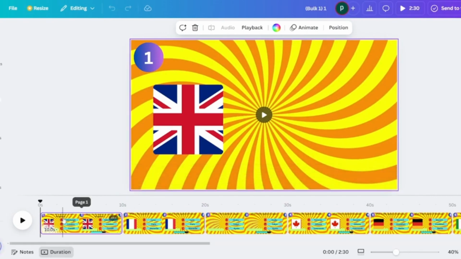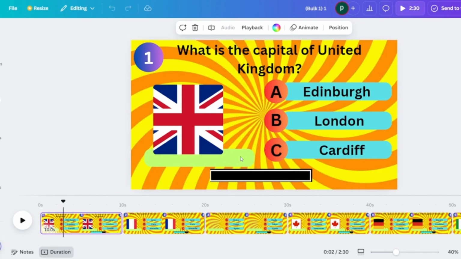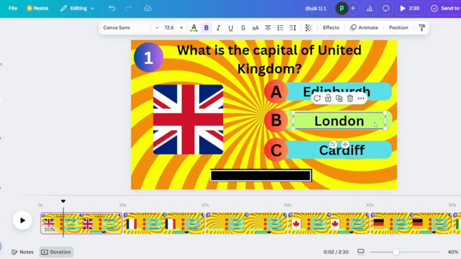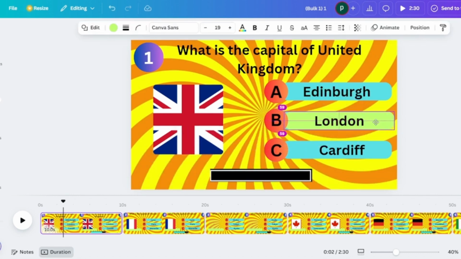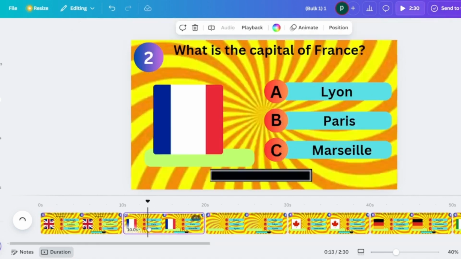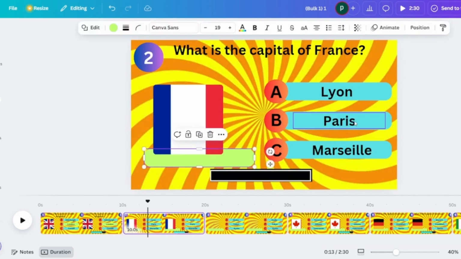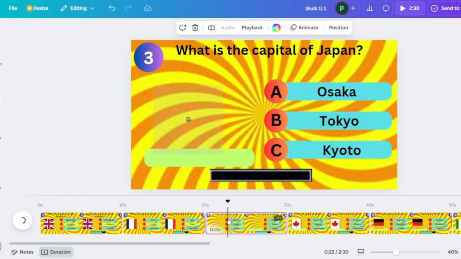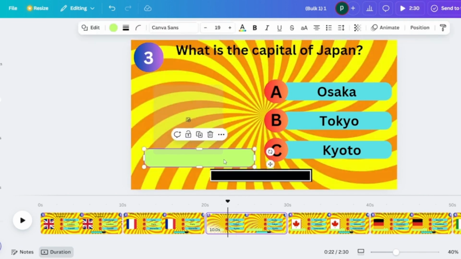Now comes the last part where you need to copy the element that you created as the correct answer towards the option which is the right one. Now this is the last step that you have to do for every video. You repeat these steps for all the 15 slides that are there. It's worth it, and it's going to look amazing once the video has been completed. So once you do that, then again you can go ahead and click on the download option.